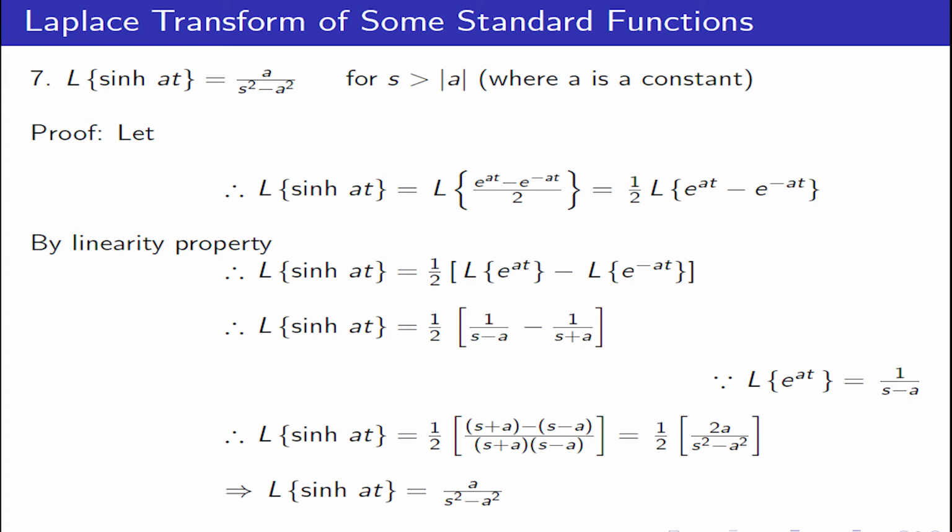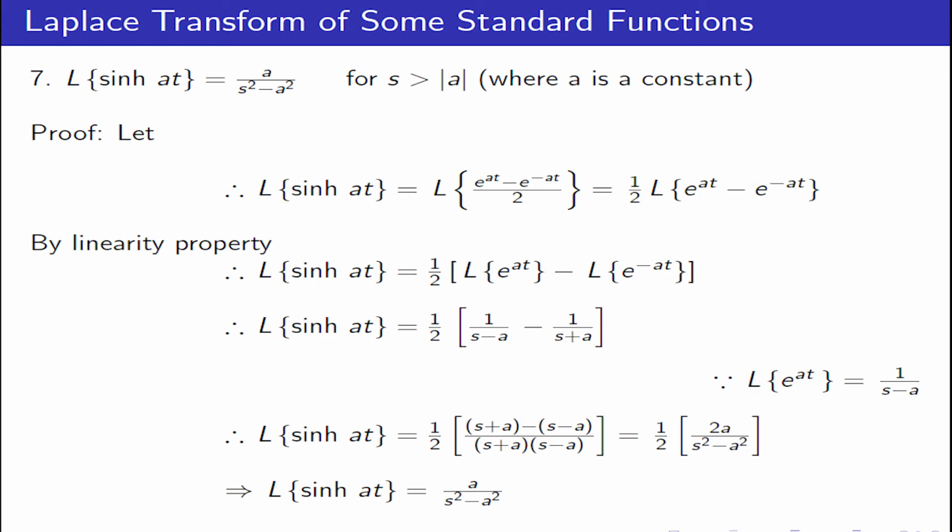But Laplace transform of e to the power at is nothing but 1 upon s minus a, and Laplace transform of e raised to power minus at is 1 upon s plus a, and hence by adding both the fractions you will get their cross multiplication. Laplace transform of hyperbolic sine of at is equal to 1 by 2 in the bracket s plus a minus s minus a upon s plus a into s minus a.